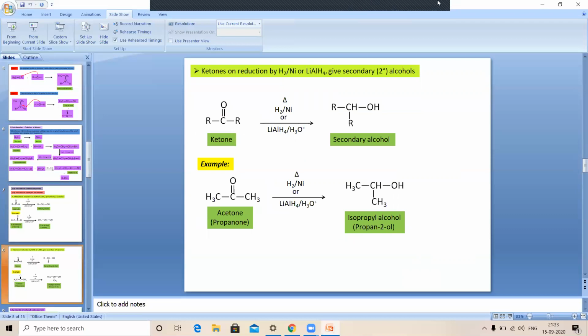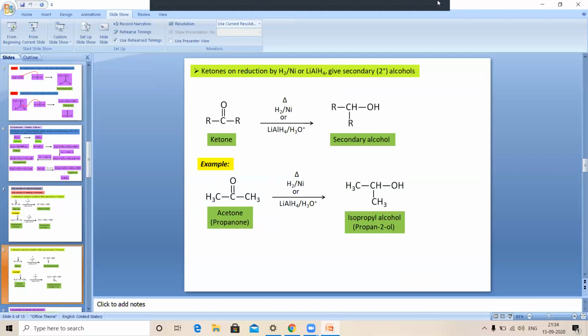Now see the reduction of ketone by using the same catalyst, nickel in presence of hydrogen, or by using LiAlH4. We know that when ketones are reduced by using the reducing agent, they are converted into the secondary alcohol. The ketone RCOR, reduced by using a reducing agent like nickel or LiAlH4, is converted into the secondary alcohol.